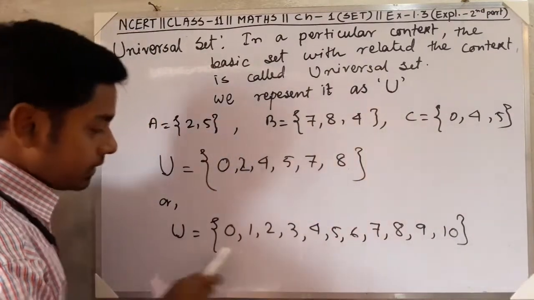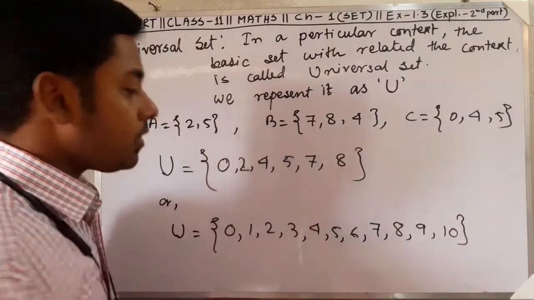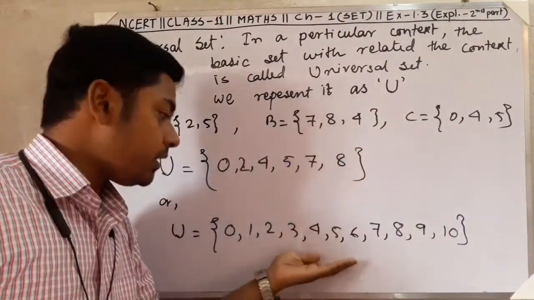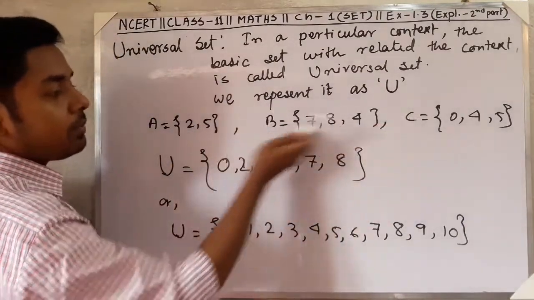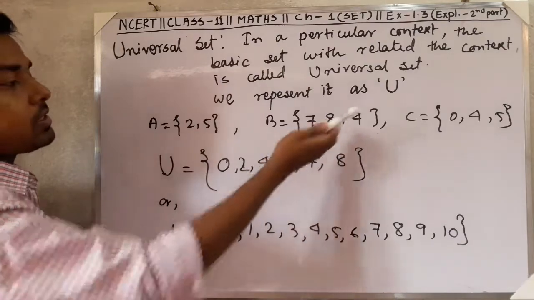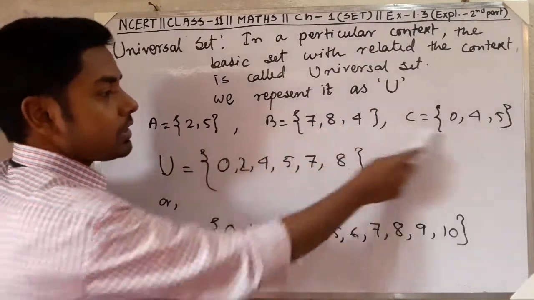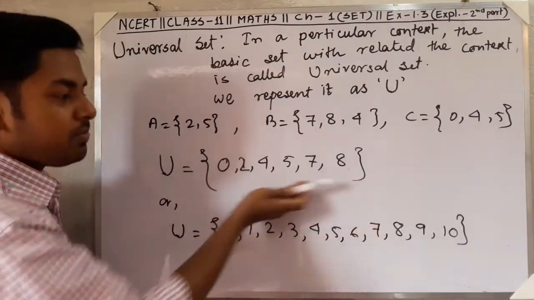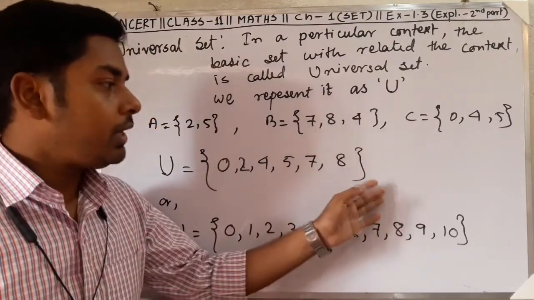This is also a universal set of A, B, C, because all these elements are also present in U. If you have to make the universal set of three sets, you can make it this way or this way also, but this way is better than that. Is that clear? This is the universal set.